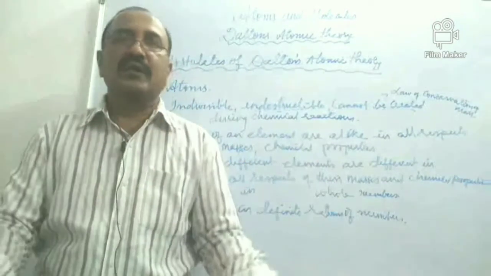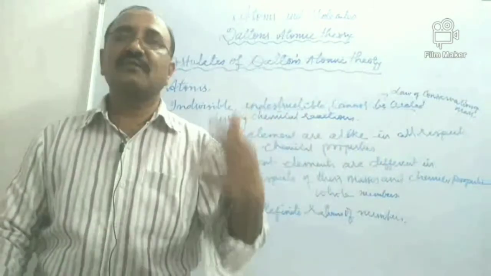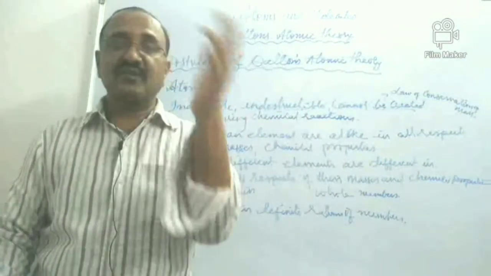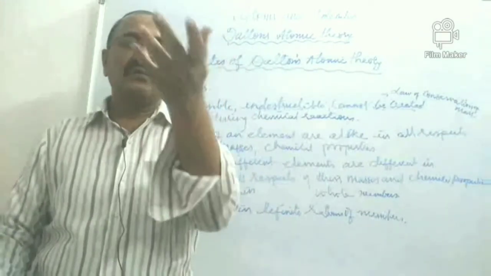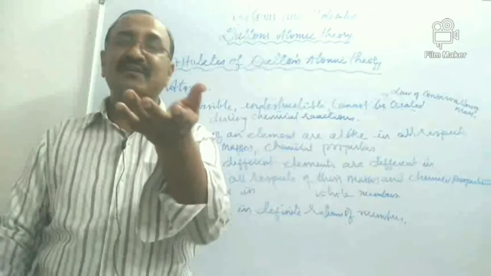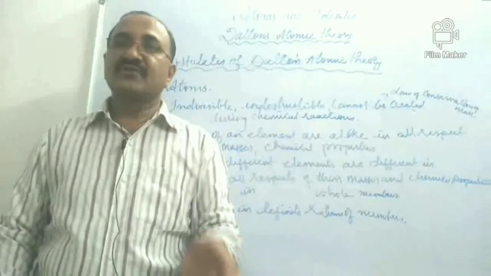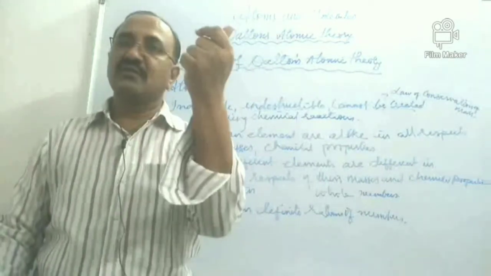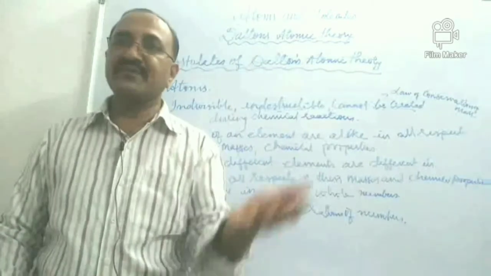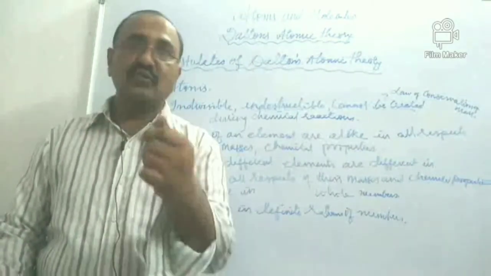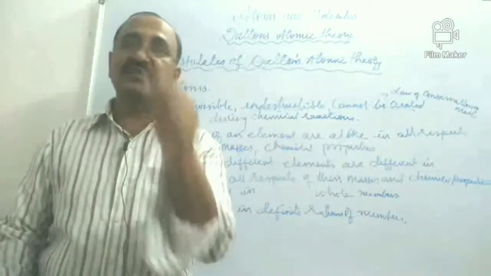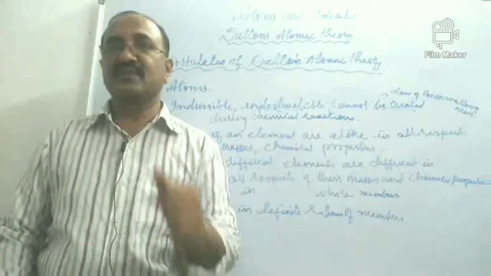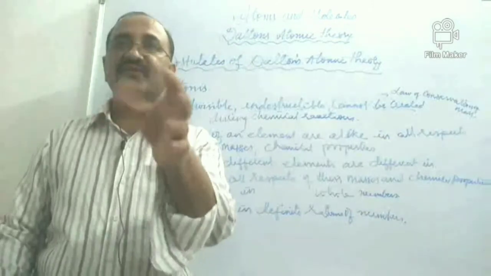That was accepted for a long time, until somewhere around the 1880s and 90s. During that time, some scientists performed experiments on the passage of electricity, and you know the history: atoms were found to contain very fine particles called subatomic particles.